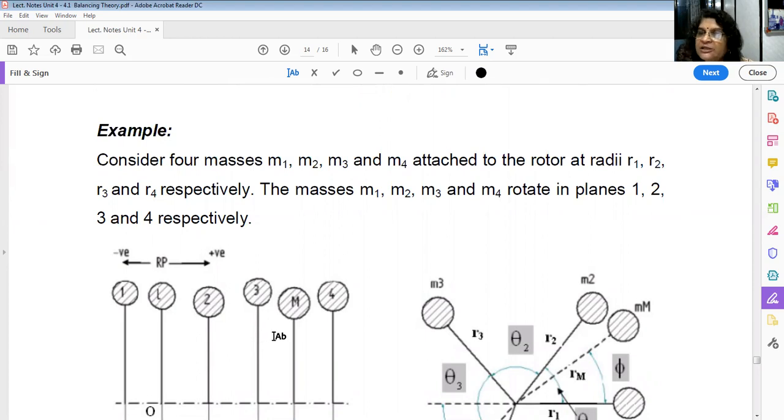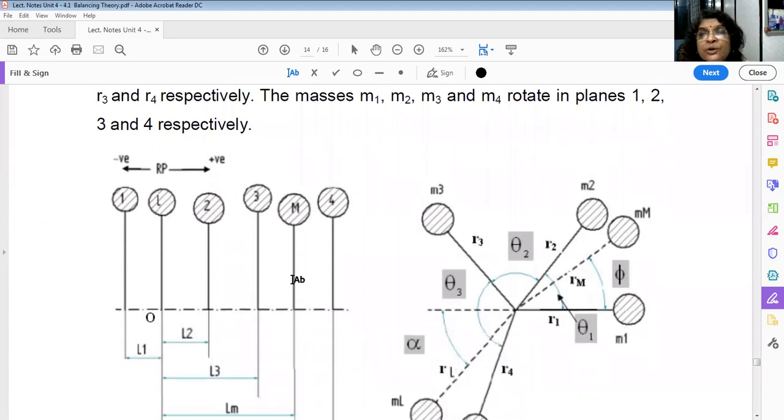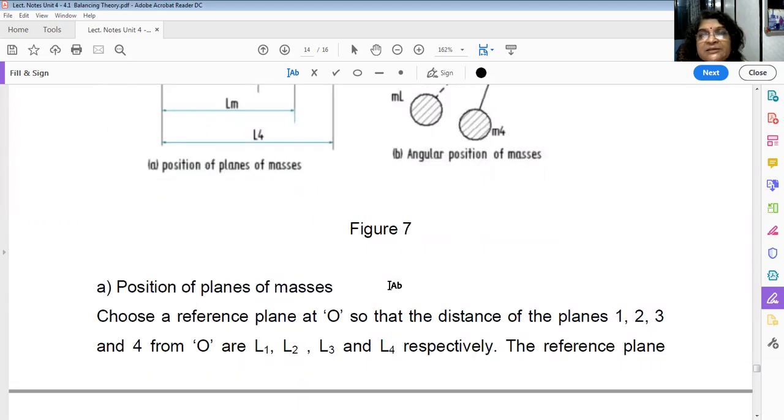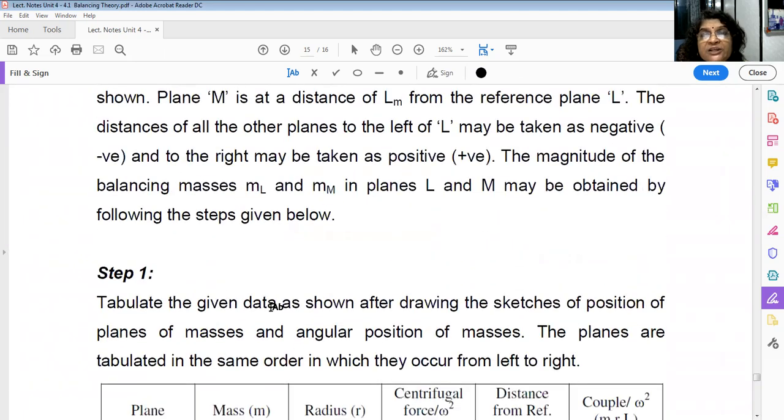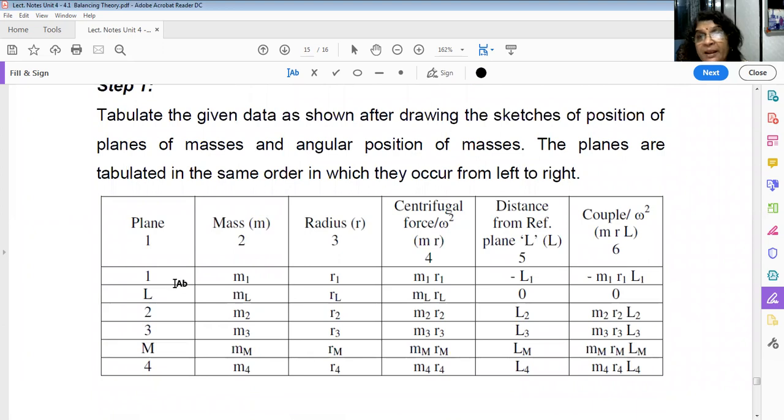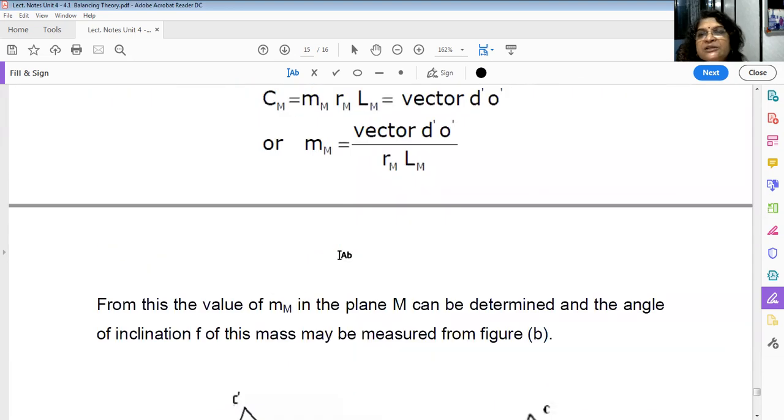All the problems have the same typical procedure. That's why this unit is very, very simple. Imagine these are the masses, these are the different planes, and these are the different lengths. So what are the two conditions you have to take care of? You have to prepare a table like this. It's a very simple table, and a typical table for every problem. The first column is plane, second is mass, third is radius, fourth is centrifugal force, fifth is distance from the reference plane, and sixth is the couple. Seventh is also there, that is theta. We are going to add theta also here. This is just a procedure.